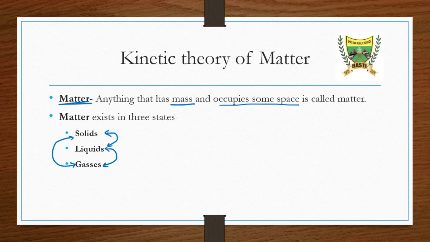Depending upon which kind of change it is, we name it differently. For example, changing the phase from solid to liquid is known as diffusion or melting.